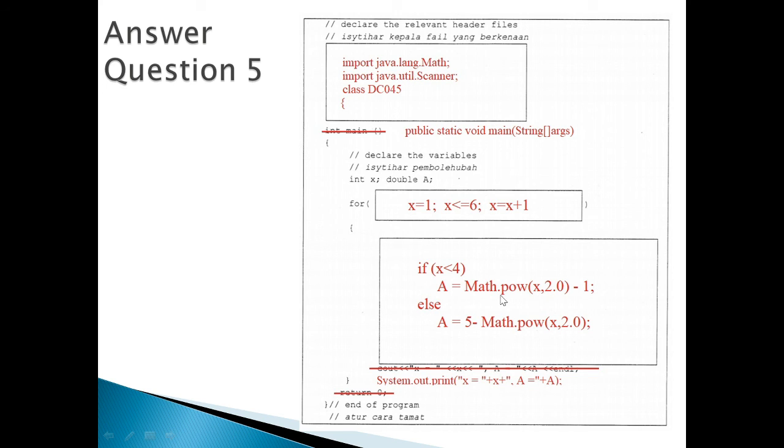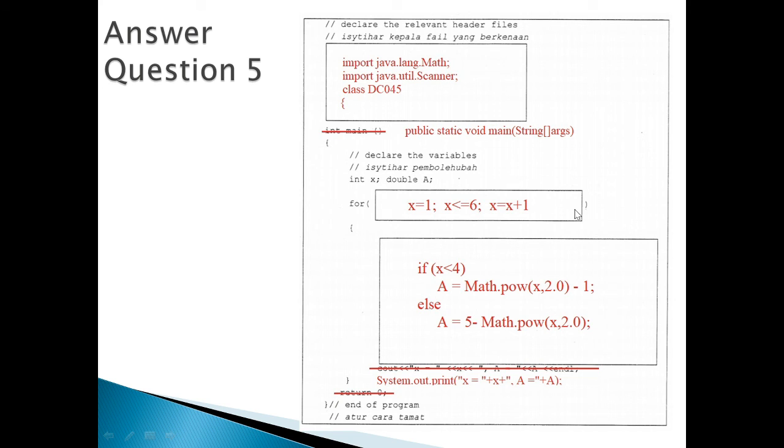Then I can use this. And then import java.util.Scanner. Actually, you don't have to call this one because we have no input here. Okay, and then class DC045, just create the class name. And then I change the public static void main to Java.